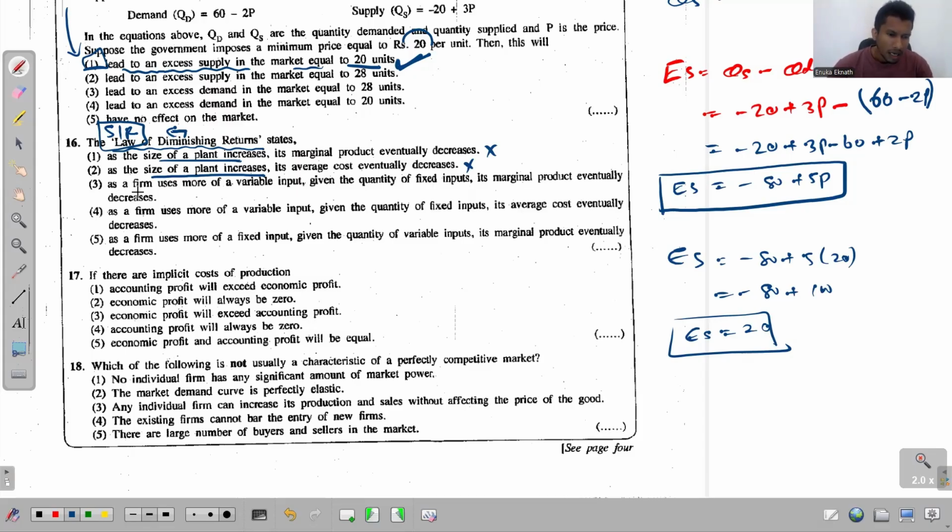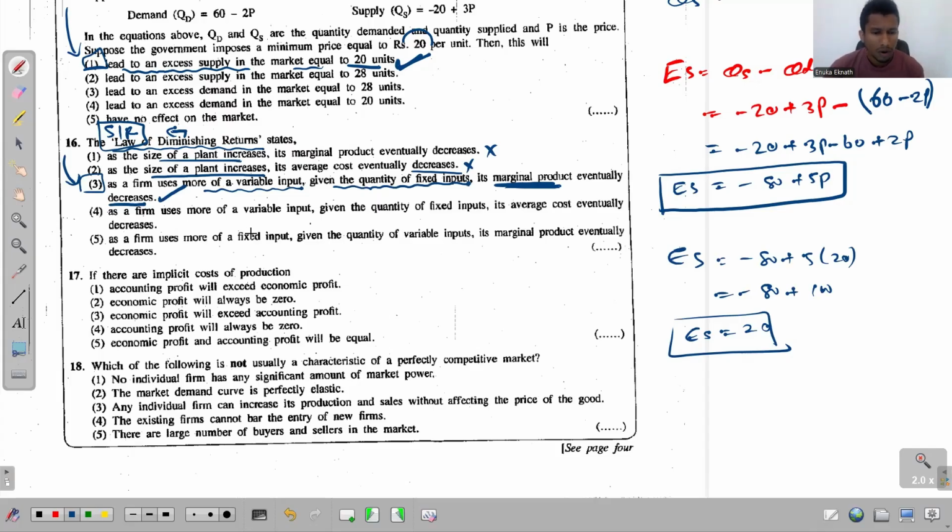Third one, as a firm uses more of a variable input, yes, variable inputs are changed. Given the quantity of fixed inputs, okay, the fixed inputs remain constant at that given level, its marginal product eventually decreases. See, or මතක නම් product curves වලින් බලුවොත් මොකද වෙන්න ඕන? MP should start to decrease after a certain point. එහෙනම් ඒක හරි. අර තිබුණ පළවෙනි definition එක. So answer for this question 16 is the third one. But we will go through the other options as well.